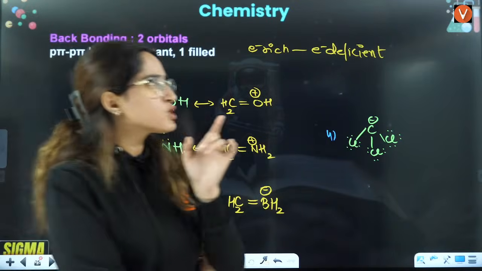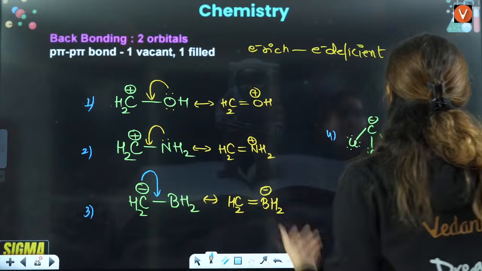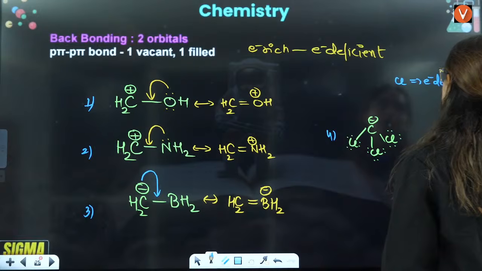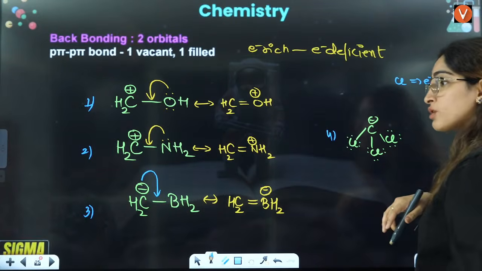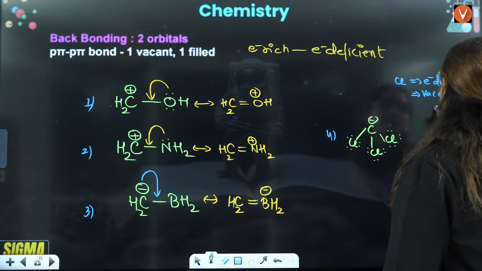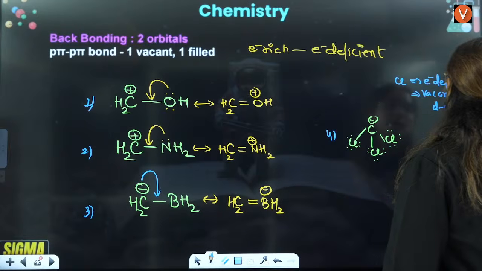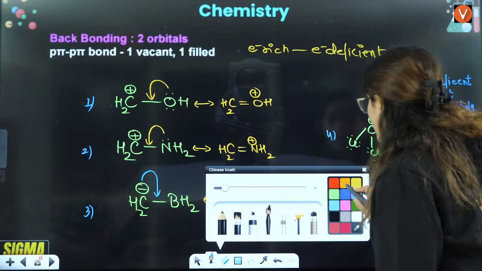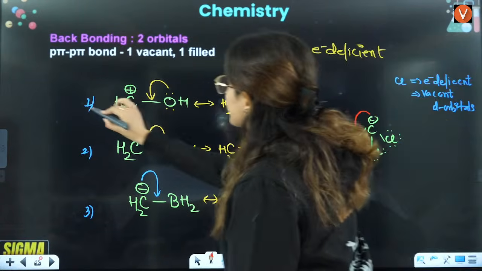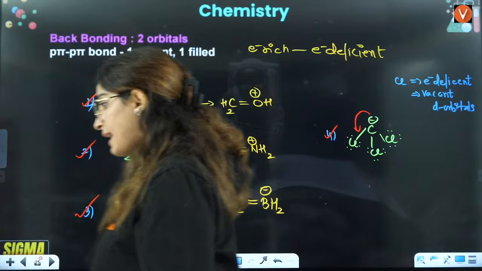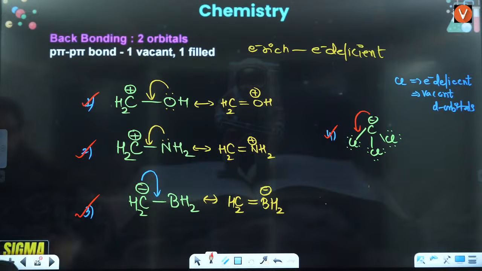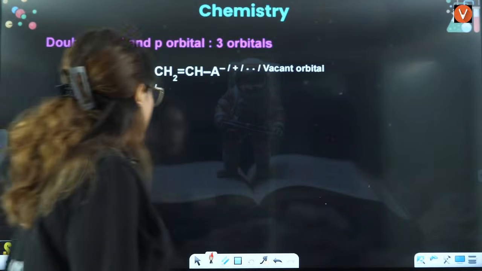So can I say this chlorine, as fluorine is the first, chlorine is the second element. So can I say chlorine is actually electron deficient? How, ma'am? It has lone pair of electrons. It is electron deficient because of its vacant d orbitals. Because of its vacant d orbitals, definitely back bonding will exist here. Right? So in all these cases, back bonding will exist. Yes, Manoj, very good. Understood? Very good.